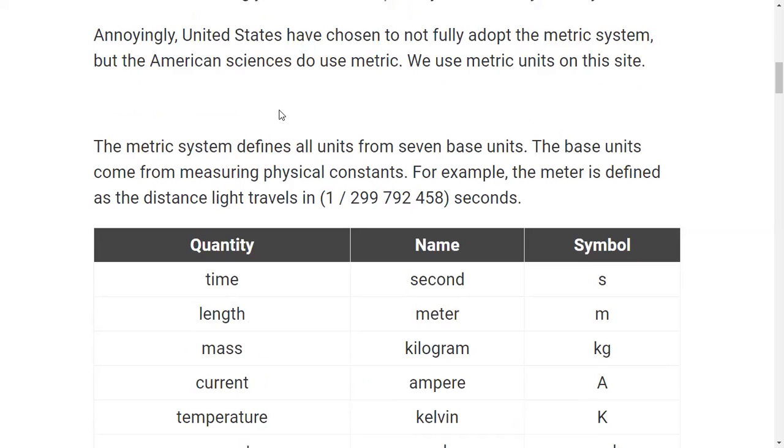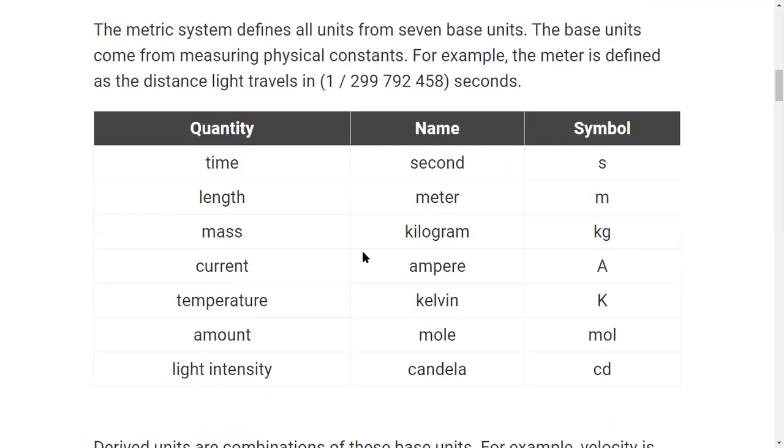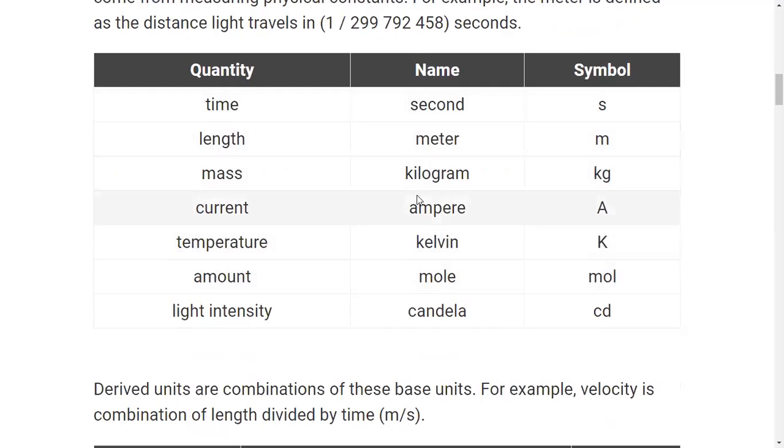For example, the meter is defined as the distance light travels in 1/299,792,458 seconds. Here we have a table of 7 fundamental physical quantities along with their units, names and symbols.